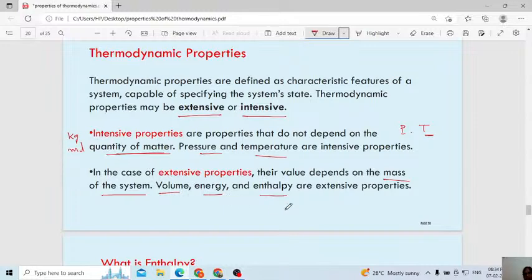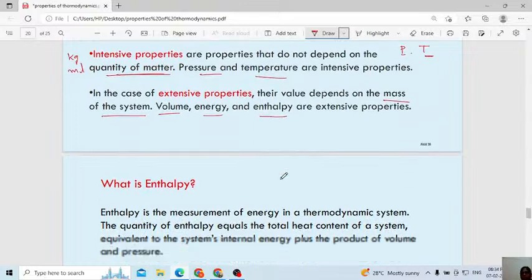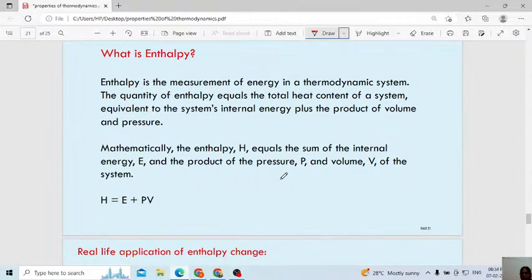Extensive properties depend upon the quantity of matter, like mass, volume, energy, enthalpy. I will explain what is meant by enthalpy in the next slide. Understood? For intensive properties, remember temperature and pressure. Extensive means there will be change in mass, volume, energy and also enthalpy. I will explain what is meant by enthalpy.